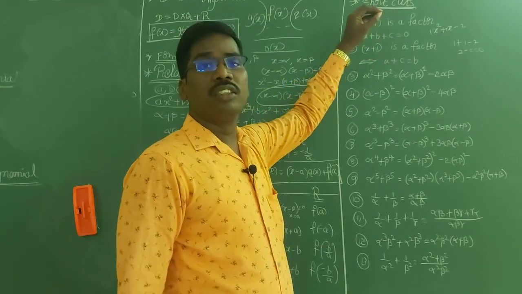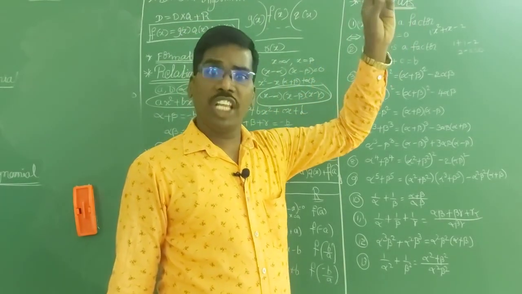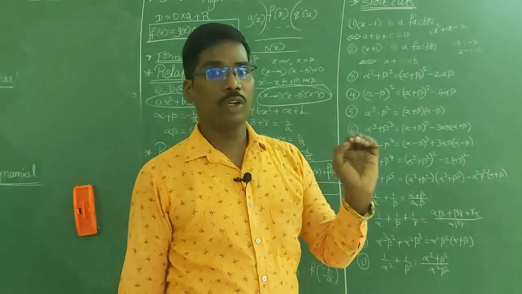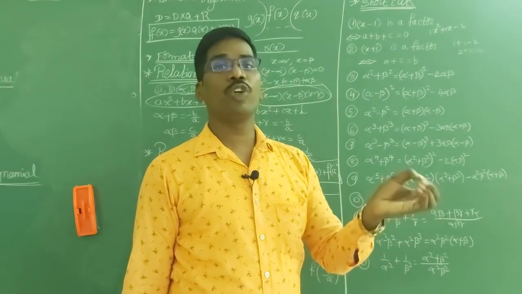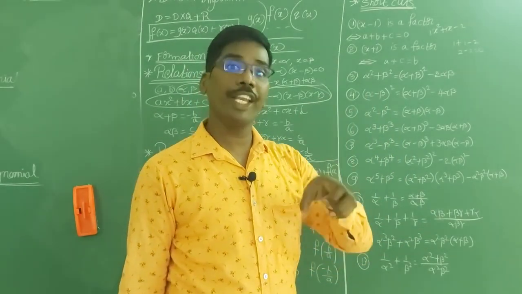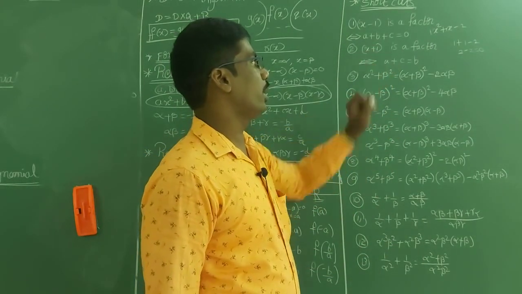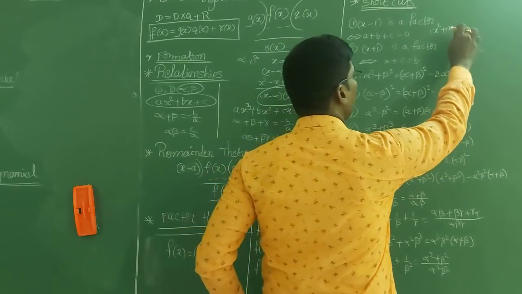if the sum of the coefficients of the even powers and the sum of the coefficients of the odd powers in a polynomial are equal, then x plus 1 is a factor. Now I will take the same example.